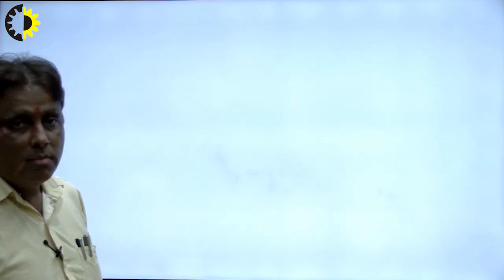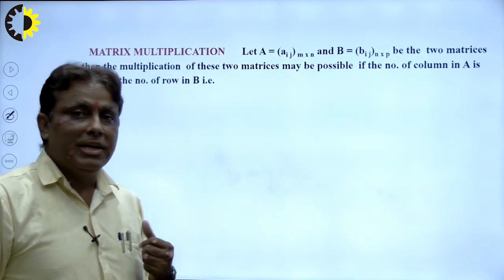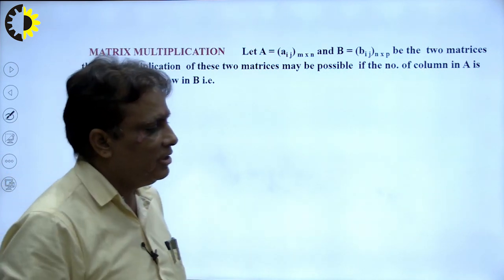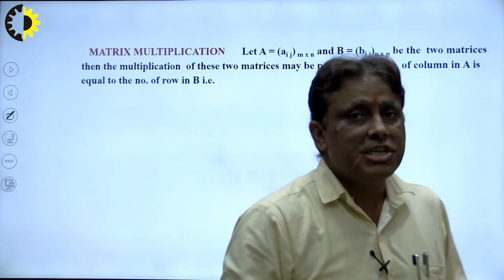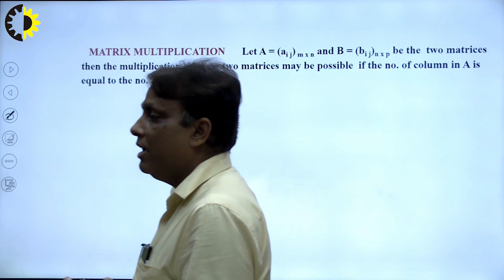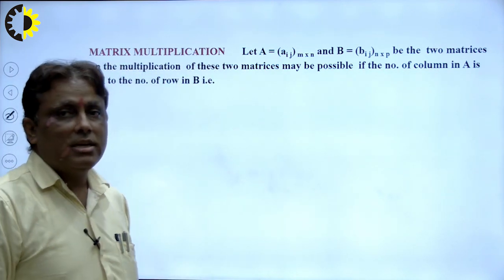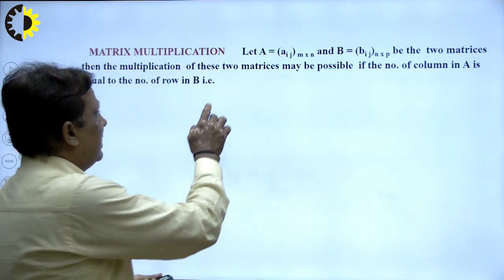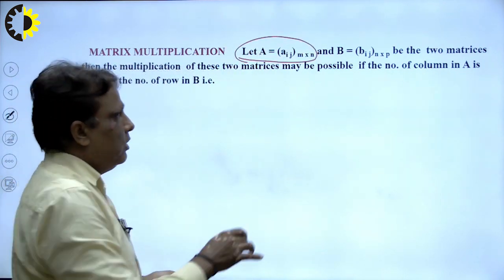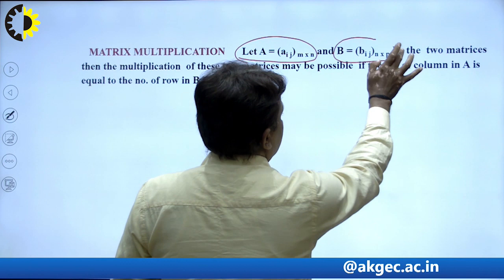Now matrix multiplication, that is the most important part of matrices, and students study it at the 12th level. We discuss here very carefully what the role of such matrices is. Now the question is how to multiply. I have two matrices A and B, the order of A is m by n, and the order of B is n by p.